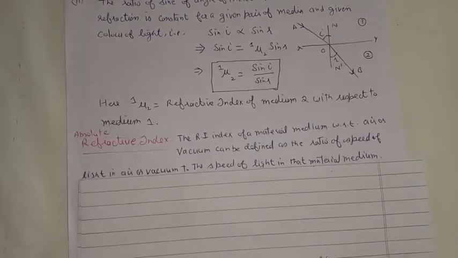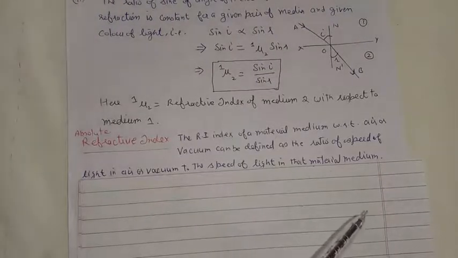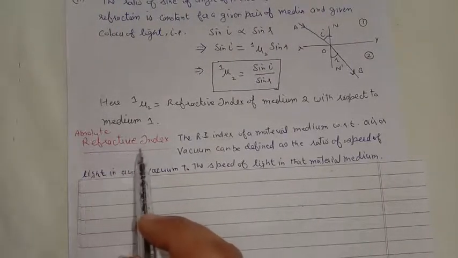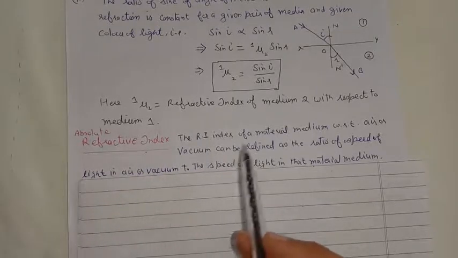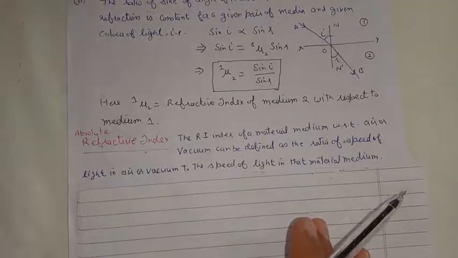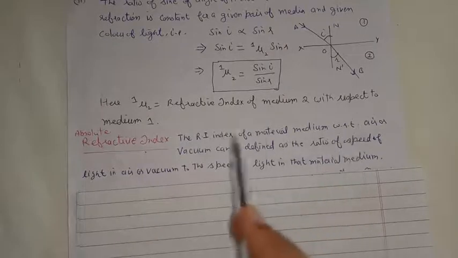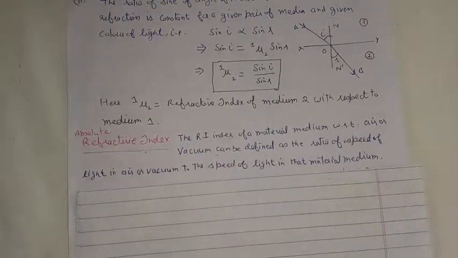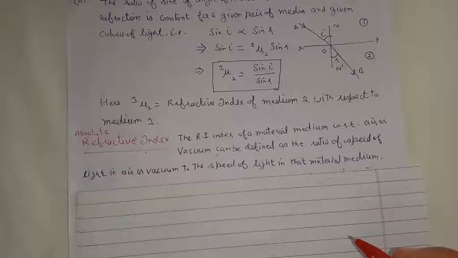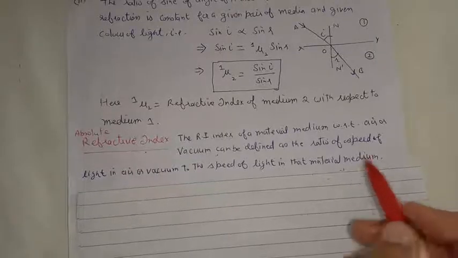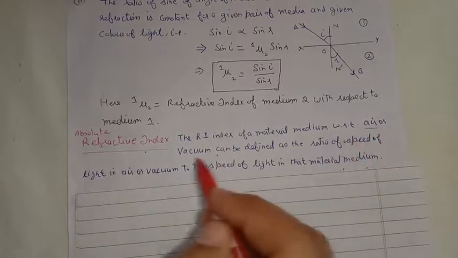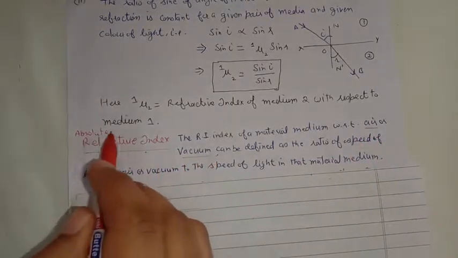Now, the definition of the refractive index. First, we are going to talk about absolute refractive index. The absolute refractive index of a material medium with respect to air or vacuum. Remember, the absolute refractive index of any material medium, for example a glass, water, alcohol, or any other transparent medium, solid, liquid or gas, is always defined with respect to air or vacuum. That's why we call it absolute.